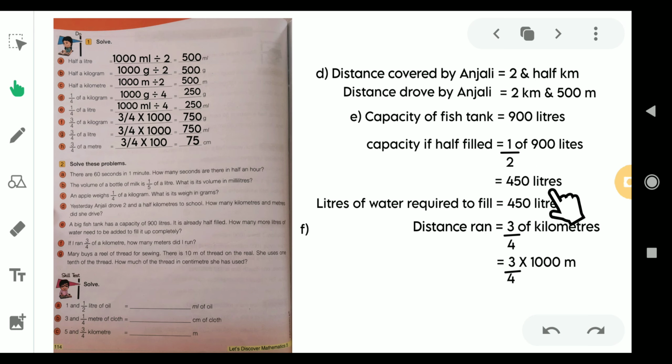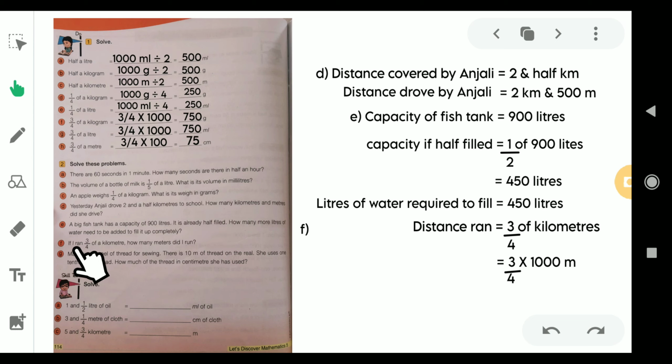It is 450 liters, which means before it was empty, then afterwards if you fill that fish tank in half, then it would be 450 liters of water in that fish tank. Then how many liters of water do you still need to fill it in order to get that tank completely filled? It is already 450 liters filled, so we still have to fill another 450 liters of water so that the fish tank would be completely filled. So the liters of water required to fill that fish tank is 450 liters, right? Let us move on to the next question.